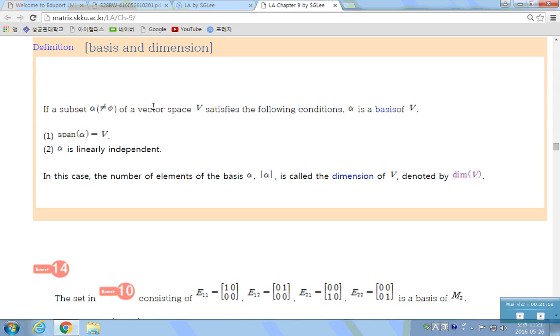Definition of basis and dimension. If a non-empty subset alpha of the vectors of a vector space V satisfies the following condition, then we call this alpha a basis of V.